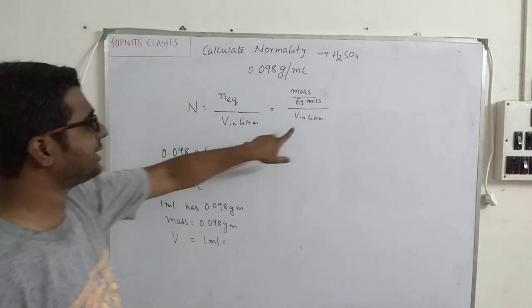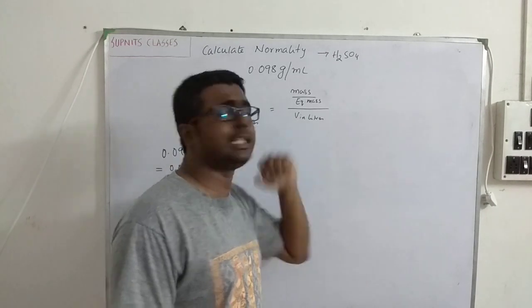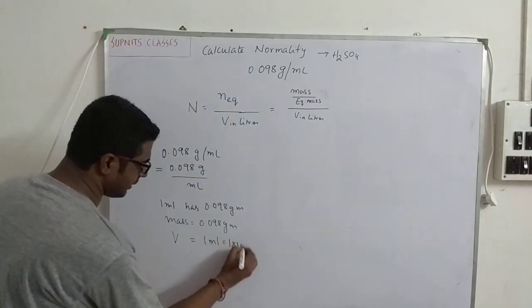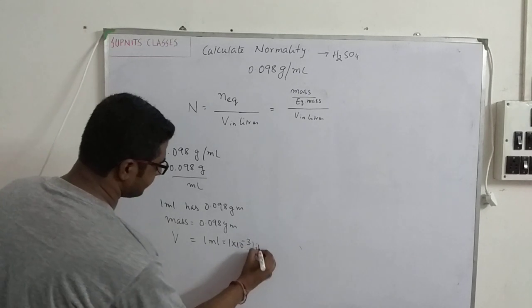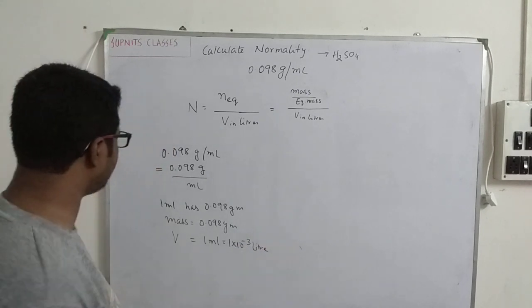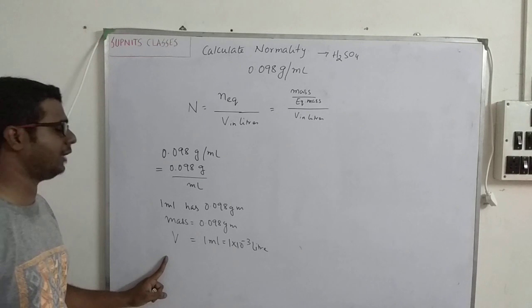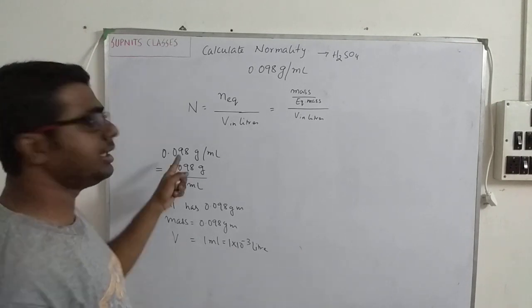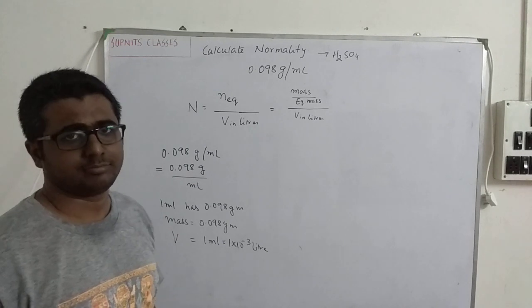But in what unit do we need the volume? We require the volume in liters, not in milliliter. So I will write 1 into 10 to the power minus 3 liter. So let it be like this. Now see, I have got the mass and I have the volume. How have I deciphered this? Just simple unit analysis, nothing else.